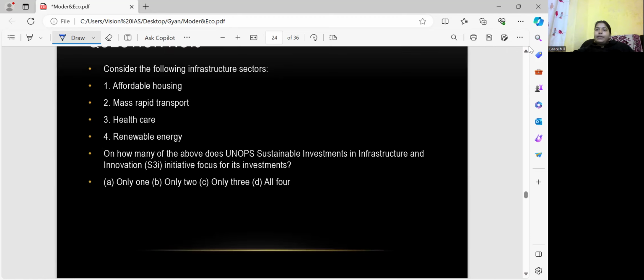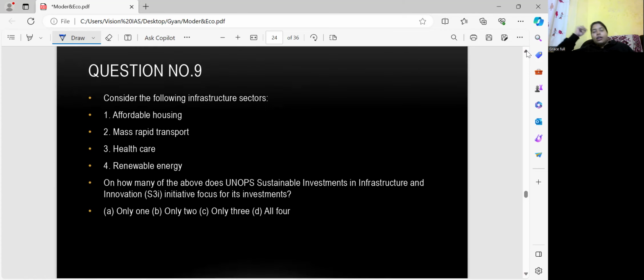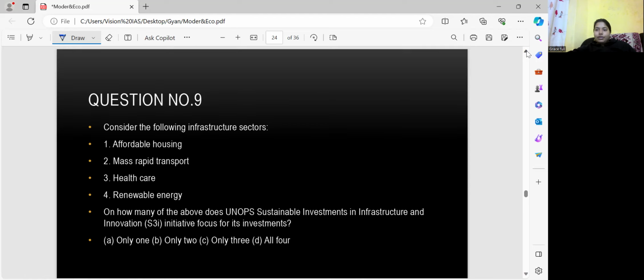Okay, question number 9 पे आते हैं. The question number 9 is talking about the infrastructure sectors. So consider the following infrastructure sectors: affordable housing, mass rapid transport, healthcare, and renewable energy. So how many of the above does the UNOPS Sustainable Investment in Infrastructure and Innovation, that is S3I, short form, initiative focus the investment on? ठीक है?